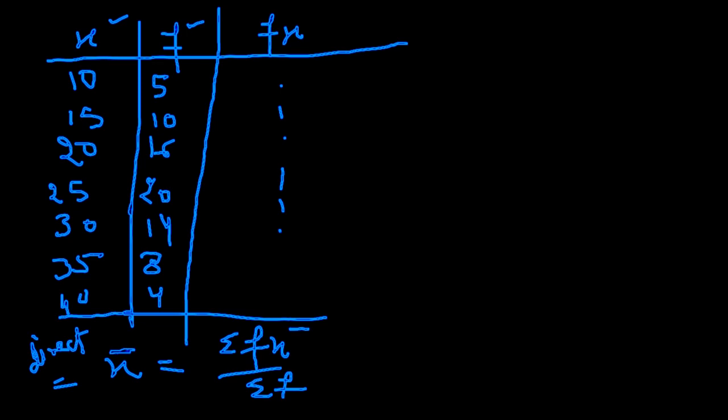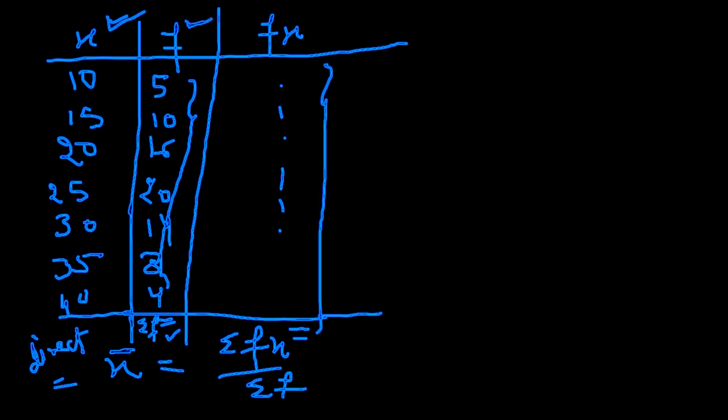Then add these values, whatever you are getting will be your sigma fx. And from here, we will get the value of sigma f. How? You just need to add the frequencies, and you get the value of sigma f. Multiply x with f, add these values, we get sigma fx. Evaluate, you get the answer. This is the direct method.